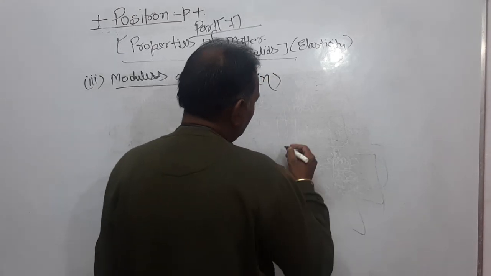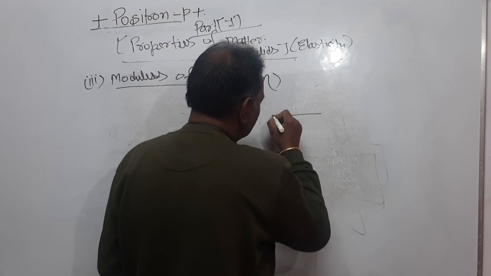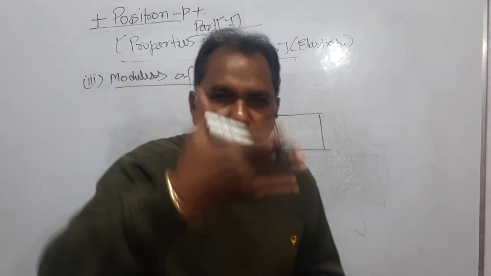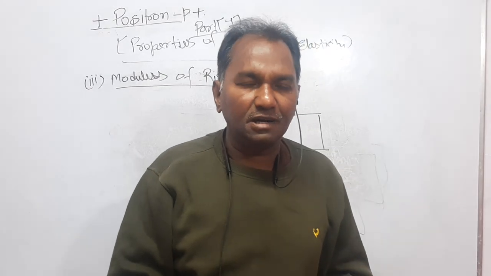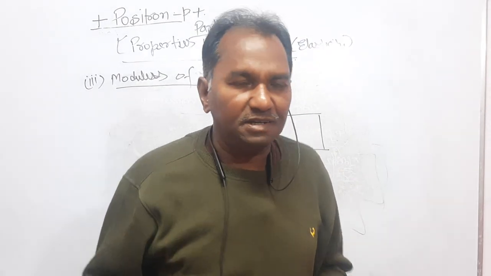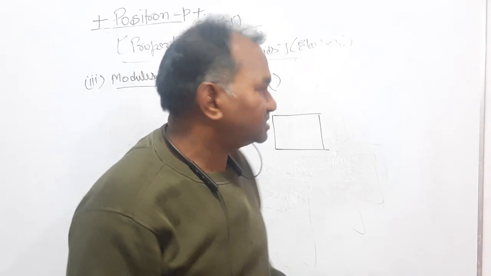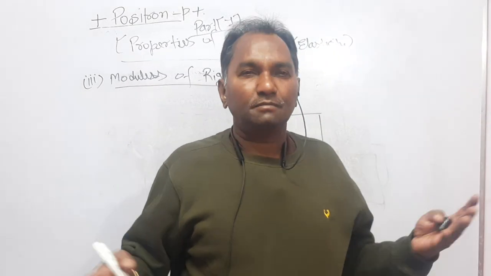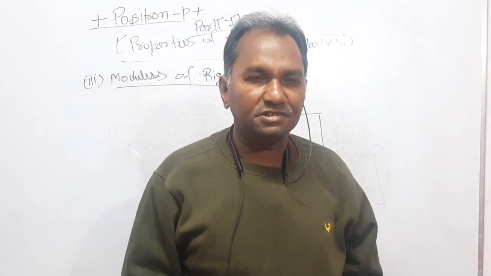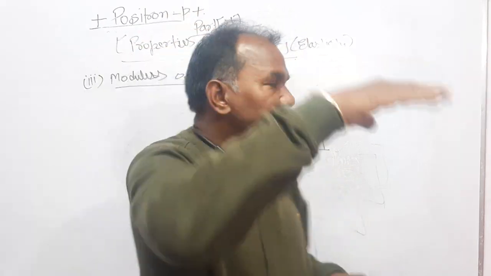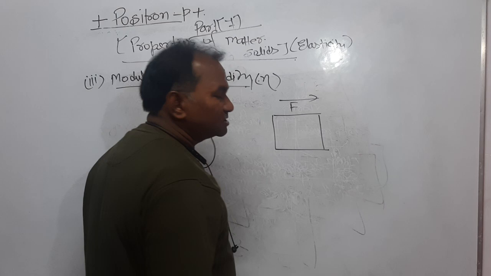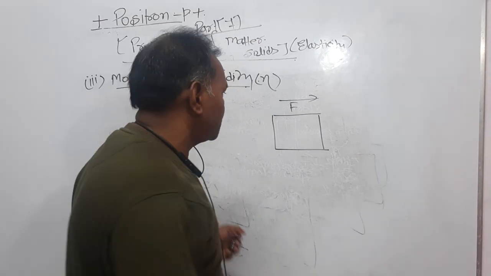Dear students, already I have given you the example that one face of the room I have considered, one wall of the room in which you are sitting and watching my videos. Consider just one wall like this wall, okay? The ground on which I am standing and delivering my lecture, and on the roof a tangential force, a tangential stress, is applied.